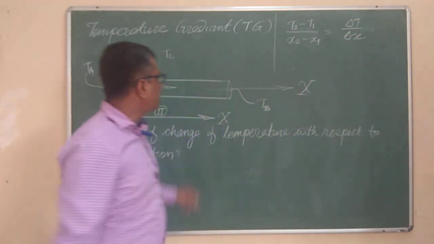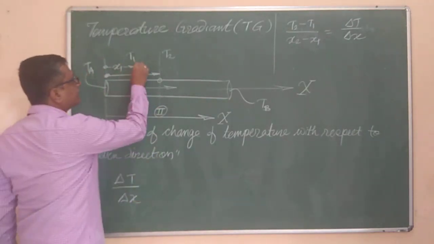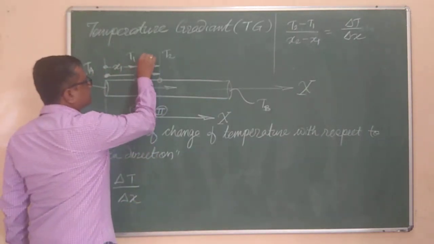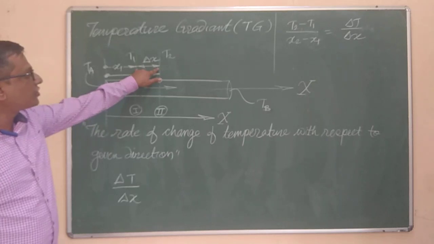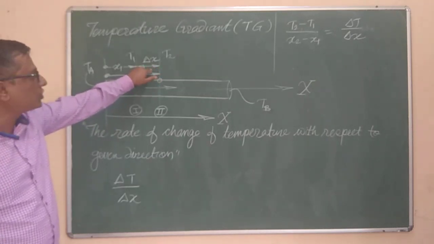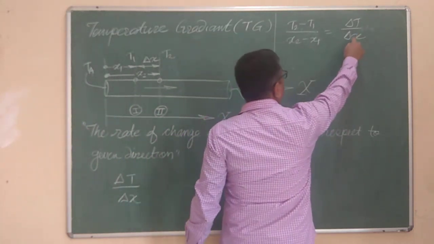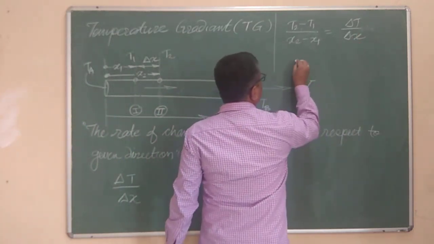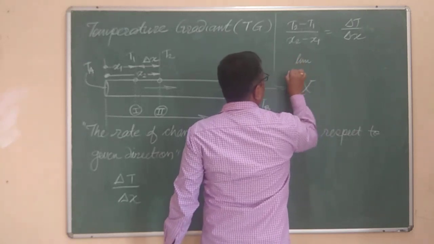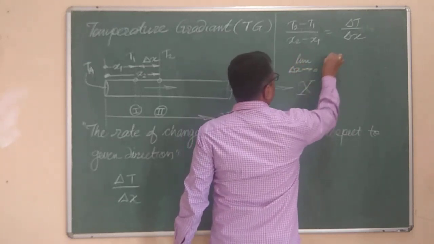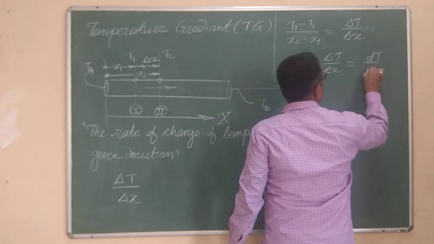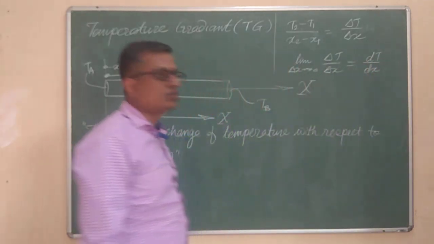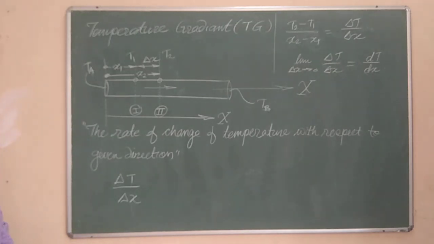Now if I put down the limits, see this is what delta x is. This is our delta x, the distance between these two sections. If I keep on reducing that delta x to a very small value, I can put down the limit, delta x tending to 0. I can write this term as limit delta x tends to 0 of delta T by delta x, and it is simply dT by dx, which is nothing but the rate of change of temperature with respect to the x coordinate, known as the temperature gradient in the x direction.